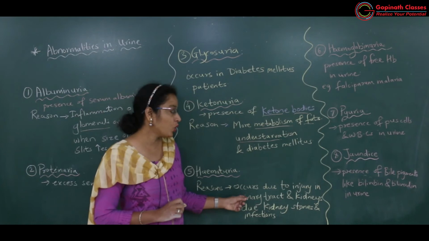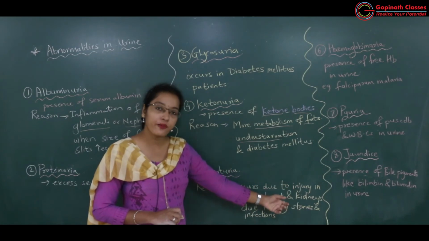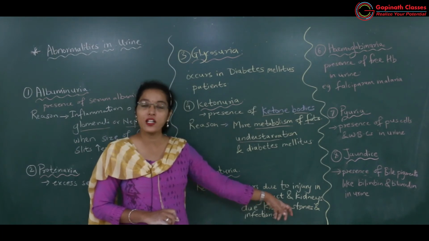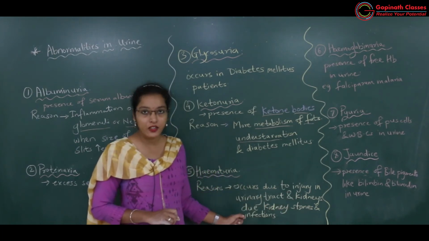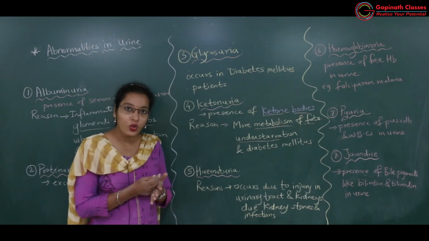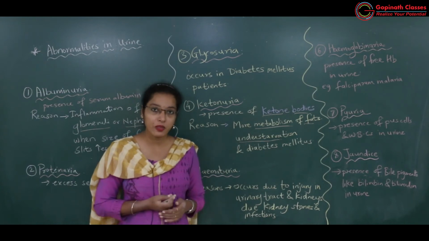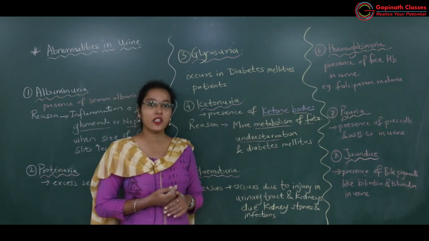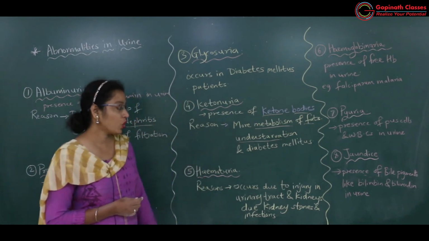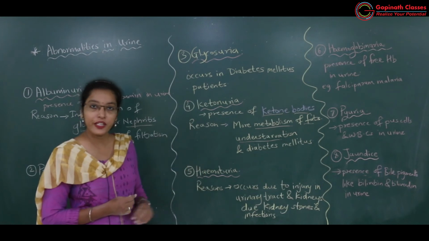So it occurs due to what must be the reason? Inflammation of the glomeruli, inflammation of the nephron. क्यों inflammation होगा? Because of infection to the kidneys. Kidneys को infection हो गया है, and else injury to the kidneys, और urinary bladder, urinary tract का infection हो गया है. So definitely there will be much more rupturing of that area, and because of rupturing of the blood capillaries, these RBCs will enter in the nephric filtrate. Thus it will be present in urine also. So that is all about hematuria. Remember, hematuria है तो RBCs will be more in urine.